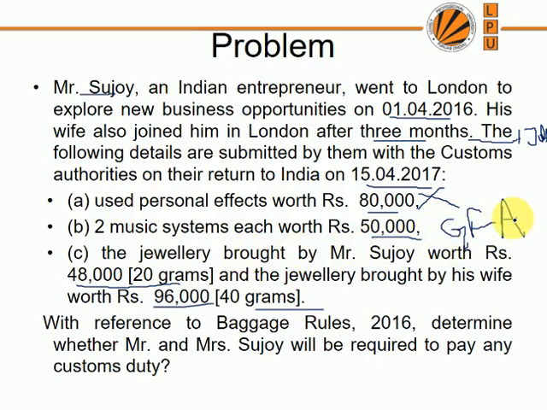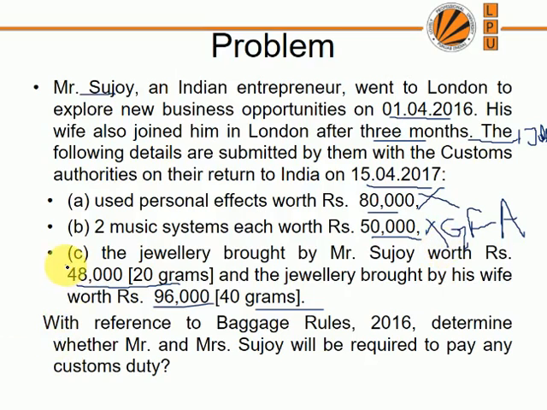Now talk about the jewelry. On this also they will not be paying any duty. Jewelry comes under rule 5. Jewelry brought by a gentleman passenger as duty free allowance: jewelry up to a weight of 20 grams is allowed, where the value allowed for a male passenger is 50,000 rupees. Whereas a lady passenger can bring a weight of 40 gram and the value of that gold should be up to 1 lakh.